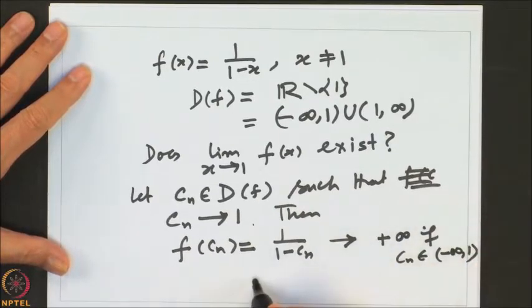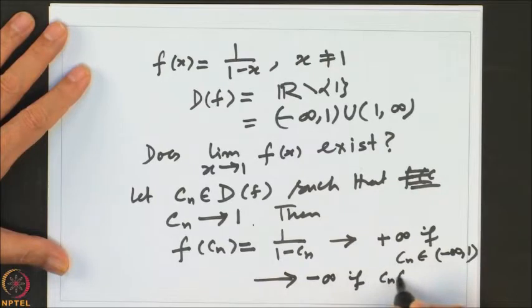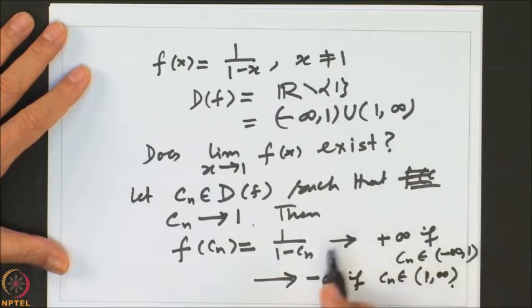And this will converge to minus infinity if Cn's belong to 1 to plus infinity. So, in either case we see that the limit does not exist.